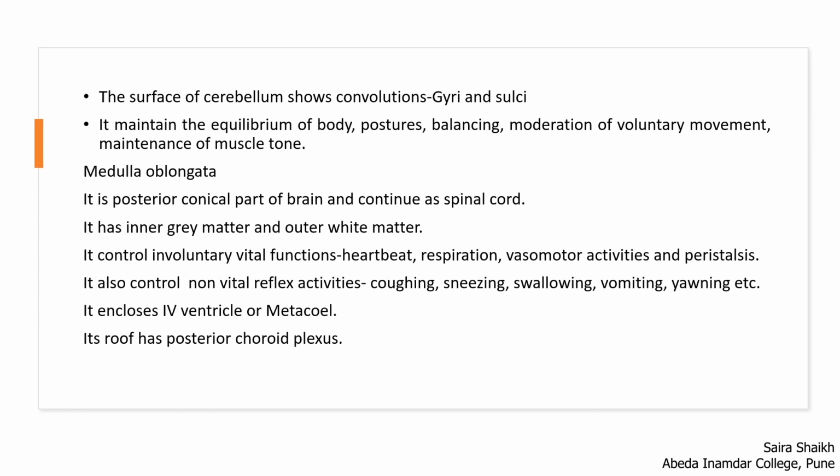It encloses a cavity called the metacoel, or the fourth ventricle. The roof of the medulla oblongata has the posterior choroid plexus, which is responsible for the secretion of cerebrospinal fluid. This cerebrospinal fluid is supplied to the posterior region of the brain for nourishment and protection. This is all about the human brain.